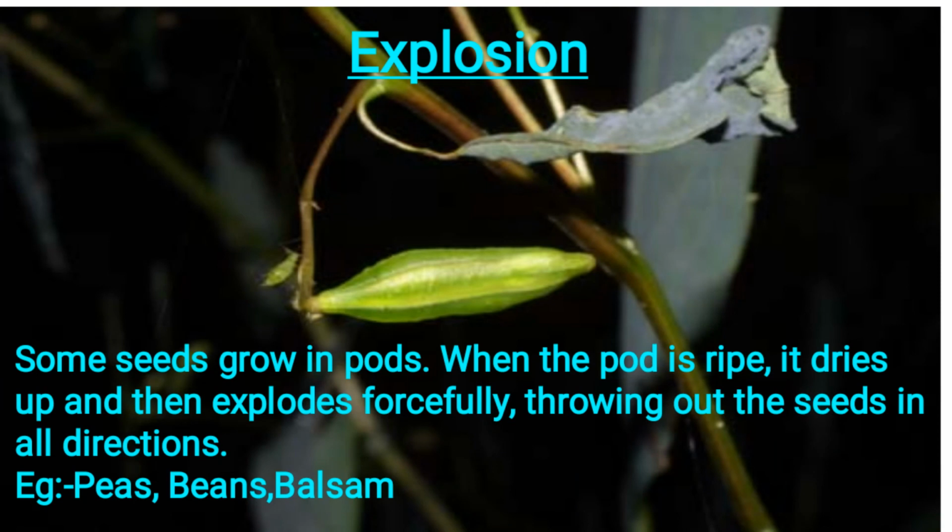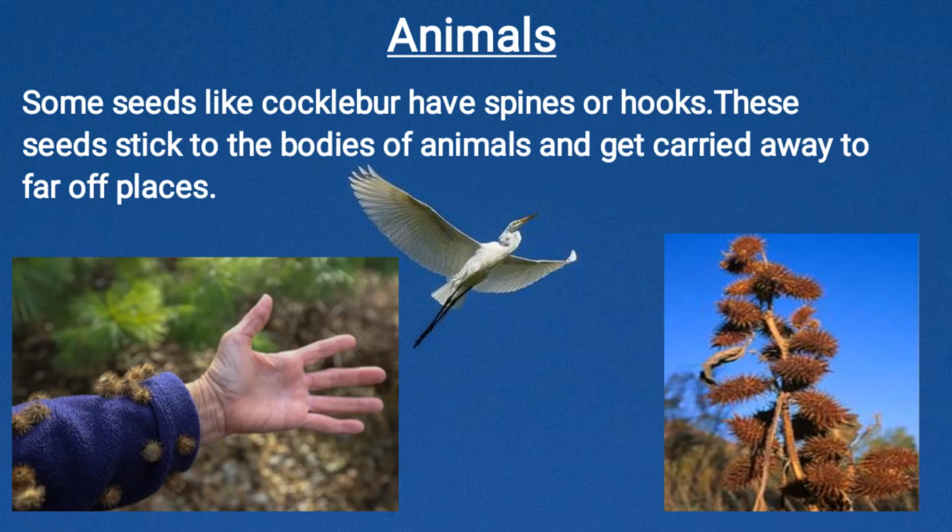Some seeds grow in pods. When the pod is ripe, it dries up and then it explodes forcefully, throwing out all the seeds in all directions. For example, beans, peas, balsam. Animals. Some seeds stick on the bodies of the animals, and the animal carries them away to far off places. So through animals also dispersal happens.